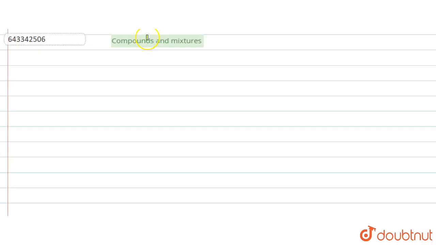Hello dear student, the question is: what are compounds and mixtures? In this question, compounds and mixtures are asked. So first of all, I am writing here the definition of a compound. What is a compound?